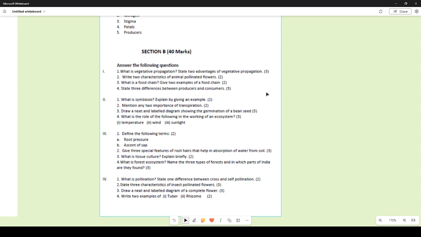What is tissue culture? Explain briefly. Tissue culture is a method of artificial vegetative propagation as compared to the natural one.